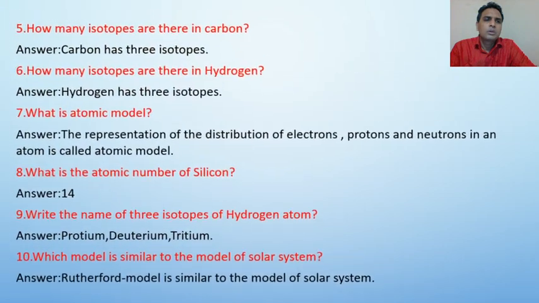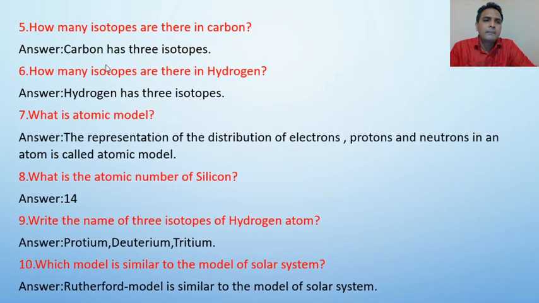Now, question number 5. How many isotopes are there in carbon? There are 3 isotopes in carbon. Now, question number 6. How many isotopes are there in hydrogen? Hydrogen has 3 isotopes.